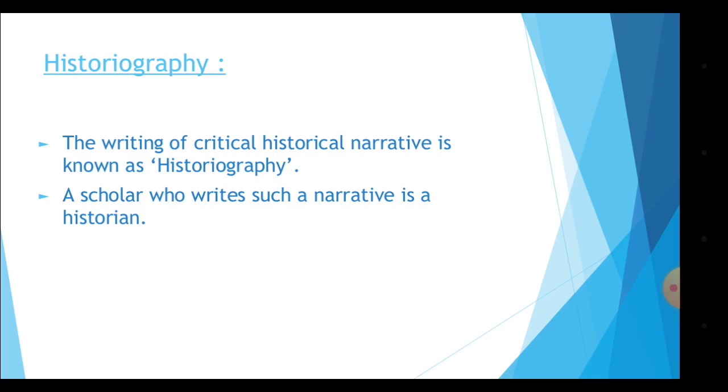Now, this definition is very important. This will be asked for 2 marks. The writing of critical historical narrative is known as historiography. So, when we write history in a scientific way, it becomes historiography. A scholar who writes such narrative is known as a historian. So, the one who writes history is called a historian.